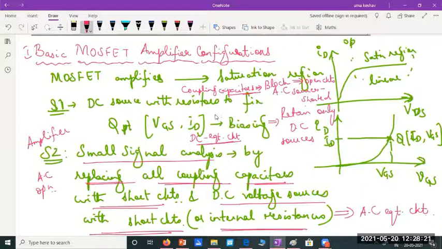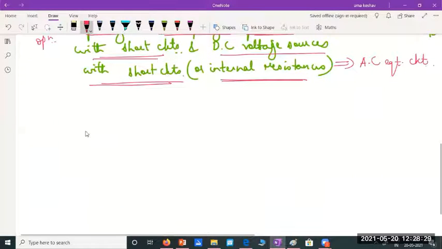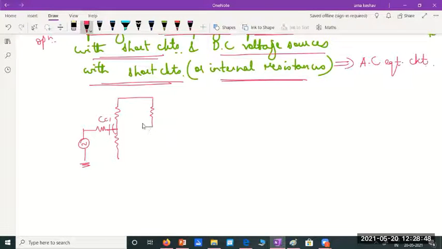Please remember, whenever you're considering DC or biasing operation, an amplifier looks something like this. Remember, an amplifier will have AC as well as DC. I can have a coupling capacitor C1 here. I'm just taking an example amplifier.